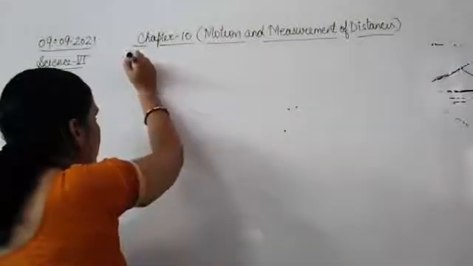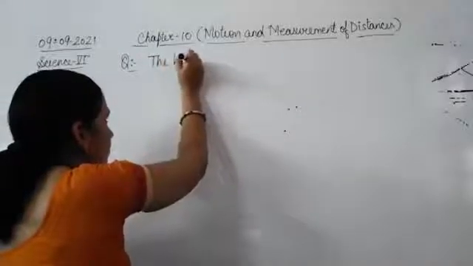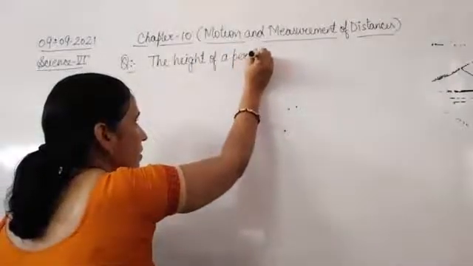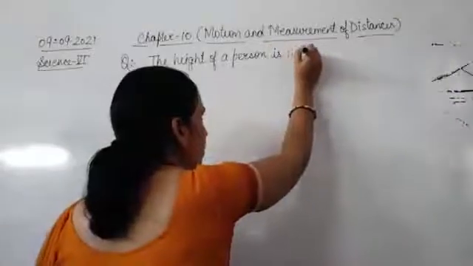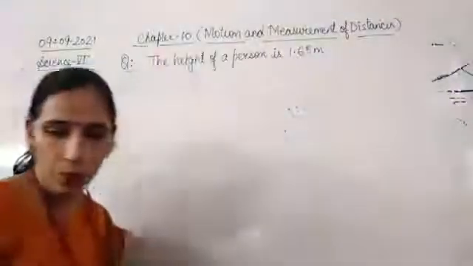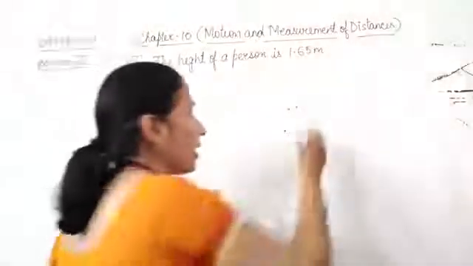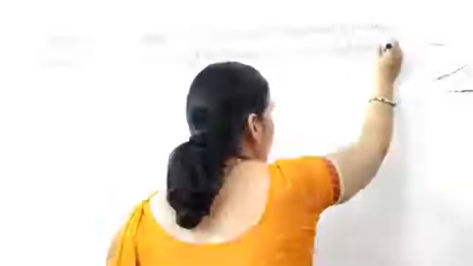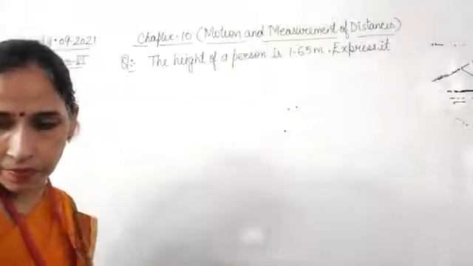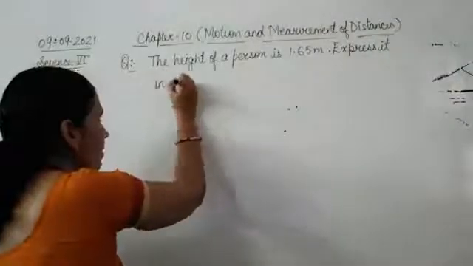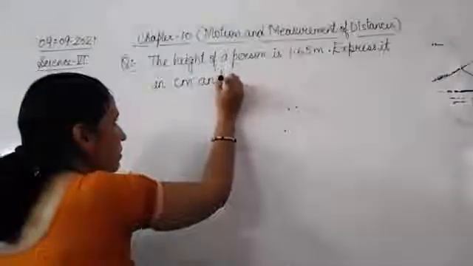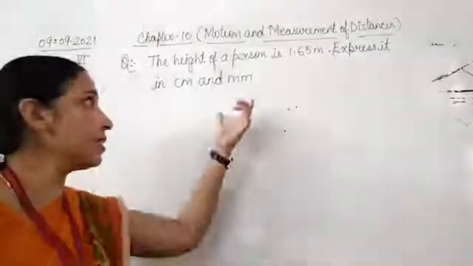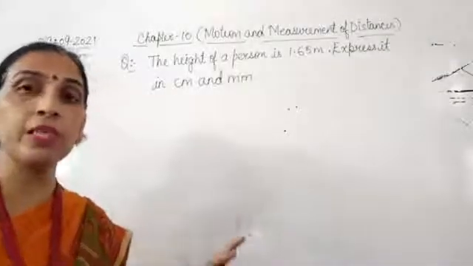Now one problem I am going to take. The height of a person is 1.65 meter. Express it in centimeter and millimeter. This we have to do. Here the height of a person is given, that is 1.65 meter.